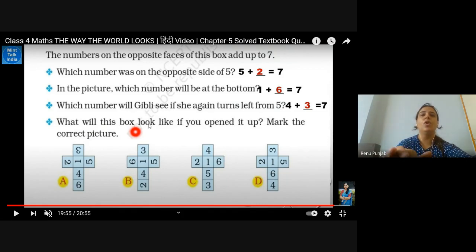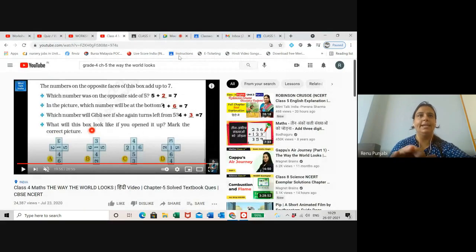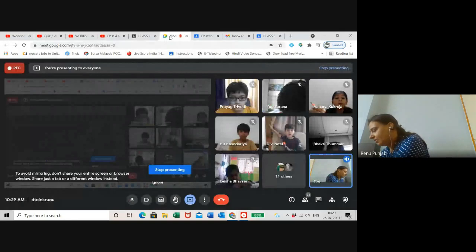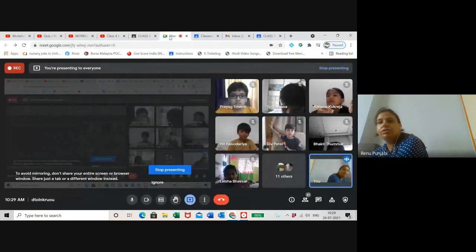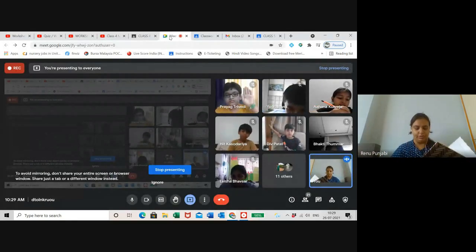What will this box look like if you open it up? Mark the correct picture. Now these 4 options are the options of a net of a cube. क्यूब की एक नेट है. नेट क्या होती है? जब क्यूब बॉक्स को आप खोलोगे तो वो ऐसा दिखता है. Wait, I will show you. I have also prepared it to show you.